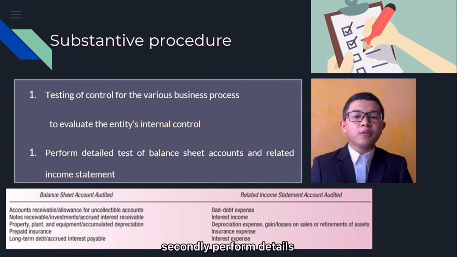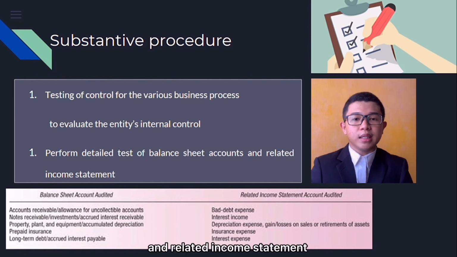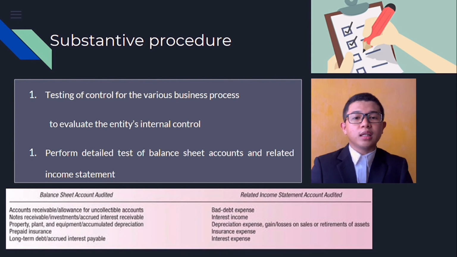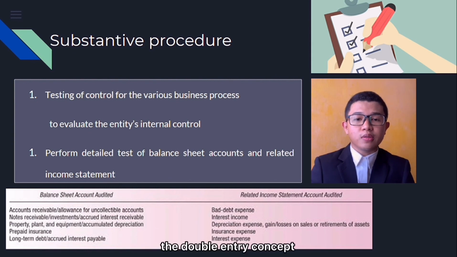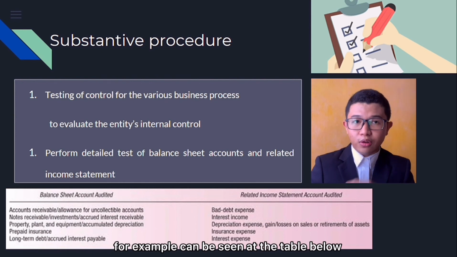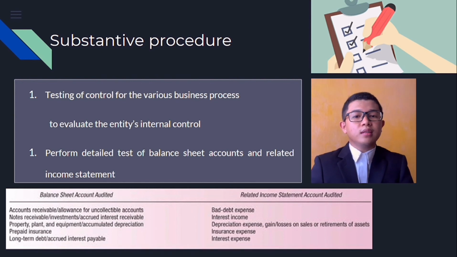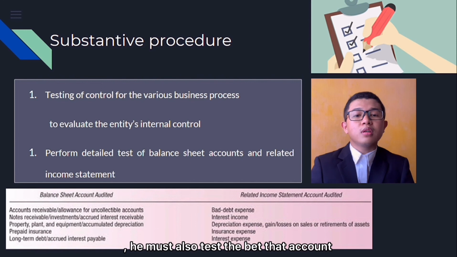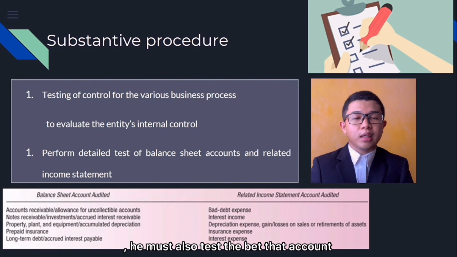Secondly, perform detailed tests of balance sheet accounts and related income statement accounts. These two accounts are related because of the double entry concept. For example, as can be seen in the table below, if the auditor audits the accounts receivable, he must also test the bad debt account.